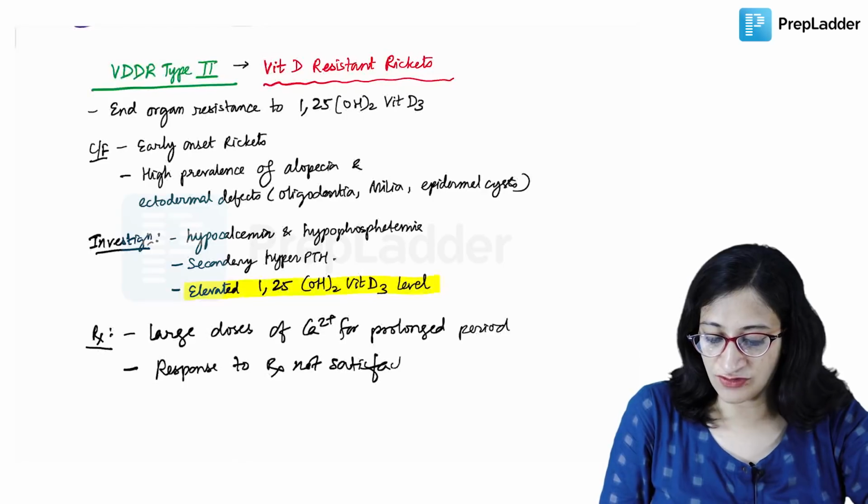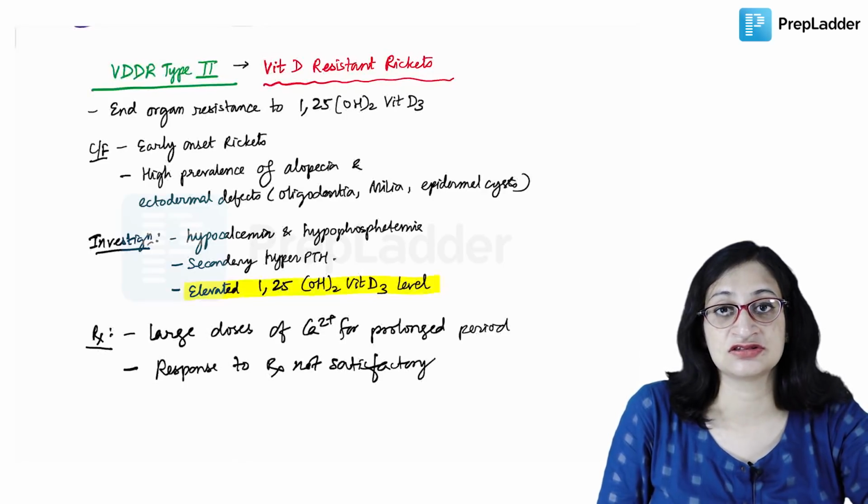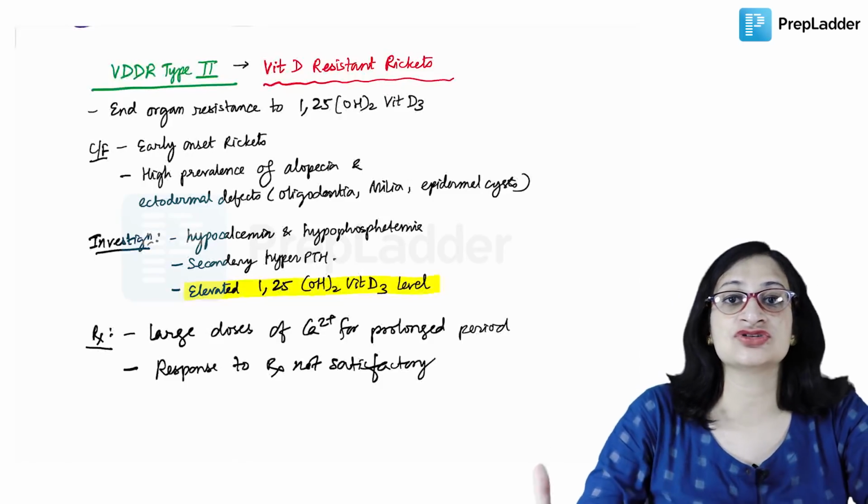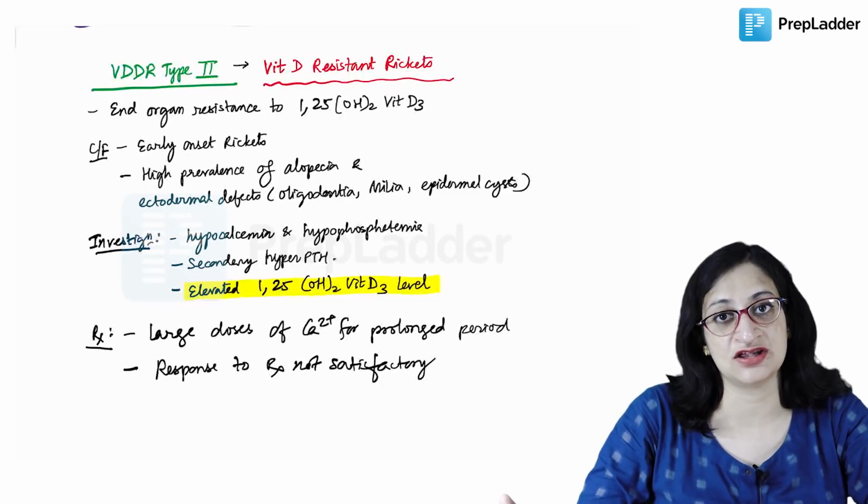So that is why it is called vitamin D resistant rickets, because vitamin D, even though it is present, is not able to act. So the functions of vitamin D will not take place properly.